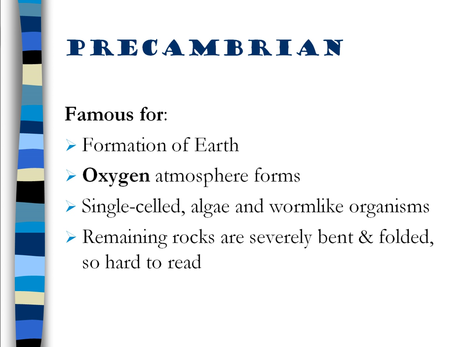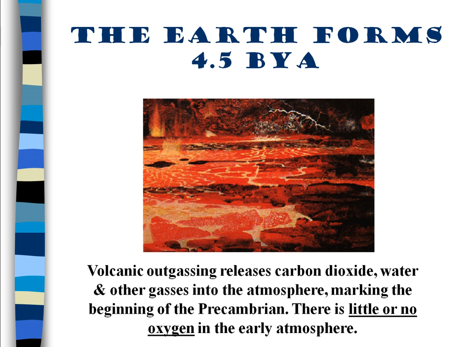Remaining rocks from this time are very bent and folded, highly metamorphosed, or broken down into sand long since, so it's rather hard to read. But there were several different glacial periods that we are aware of, so the climate changed dramatically throughout the Precambrian. About 4.5 billion years ago, this is what the Earth would have looked like, all molten. Volcanic outgassing releases carbon dioxide, water, and other gases, making an atmosphere, but there's little or no oxygen.